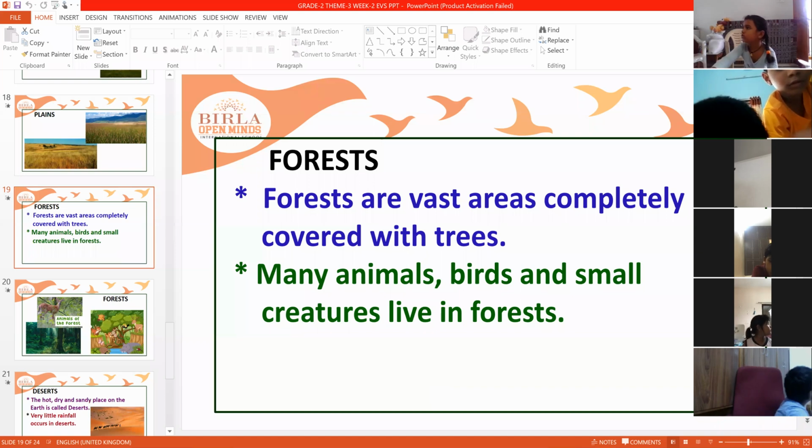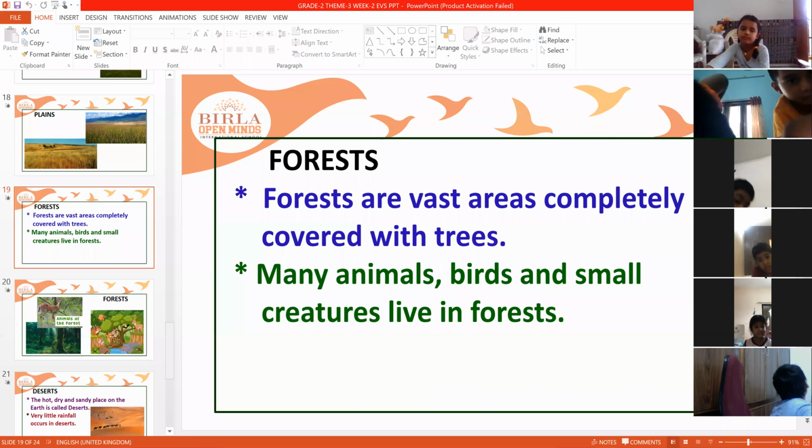Forest. Yes, it's a beautiful thing. You don't go to the forest. We will not live in the forest.